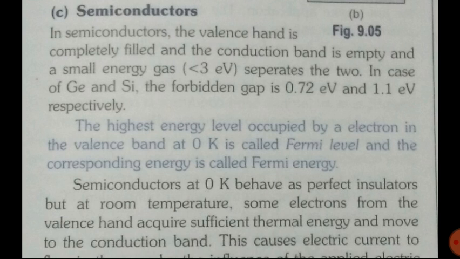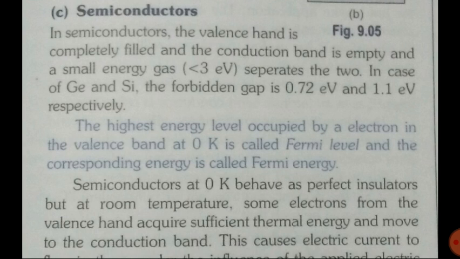In case of germanium and silicon, the forbidden gap is 0.72 electron volt and 1.1 electron volt respectively, which is very less. So that's why, if electrons are excited a little, they easily jump to the conduction band and the material becomes conducting. Initially the valence band is fully filled, but when energy is given, the electron moves to the conduction band and the material becomes very conductive.